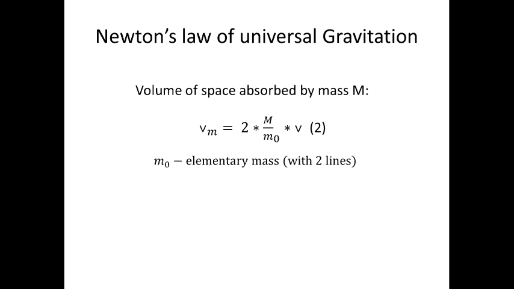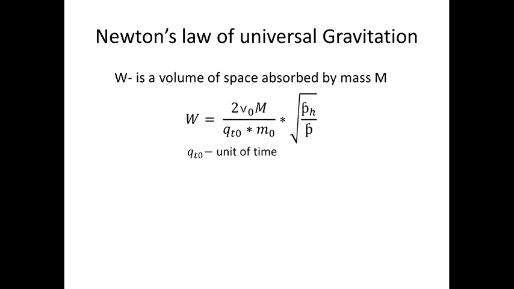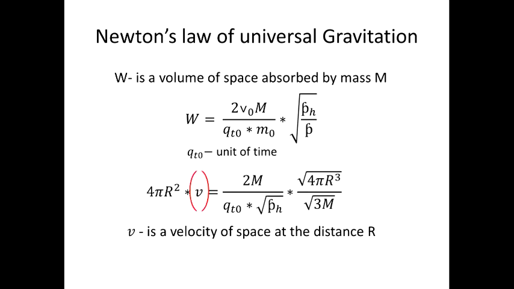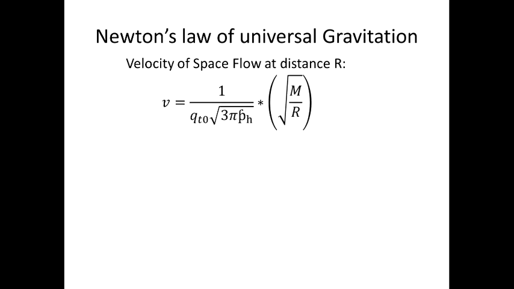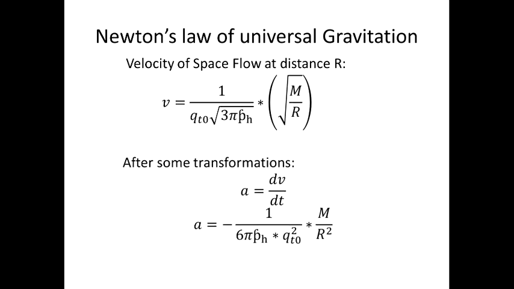By the way, the final products of annihilation of any pair of a particle and its antiparticle are photons and neutrinos. We also know that the volume of space cells is inversely related to the square root of the density of mass. Using these formulae we can obtain a formula for the volume of space absorbed by a particle in a time of one cycle. This volume of space is compensated from outside by the flow of space with the velocity v at a distance r. From the last equation we can get a formula for a velocity of space flow at a distance r. And after some transformation we can get a formula for acceleration, or in the other form using the gravitational constant.